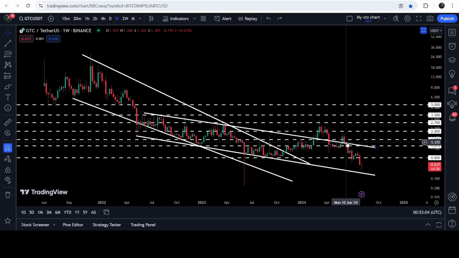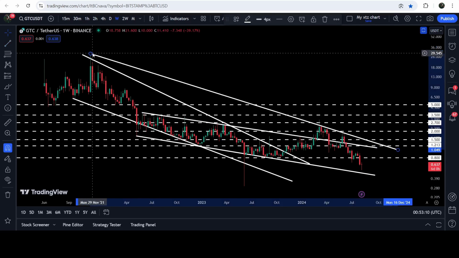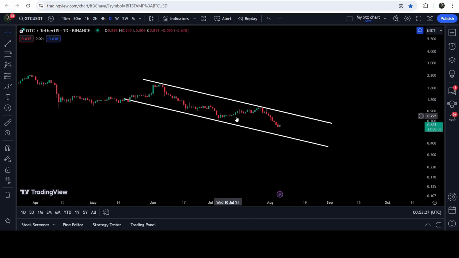And after these few more rejections or touch points, we have found another very long-term resistance here. You can see that we got rejection here. We got few more rejections here and two more rejections here as well. And we will also take a look at this newly formed resistance as well. And I would also like to show you this down channel that GTC has formed on the daily time frame chart as well.